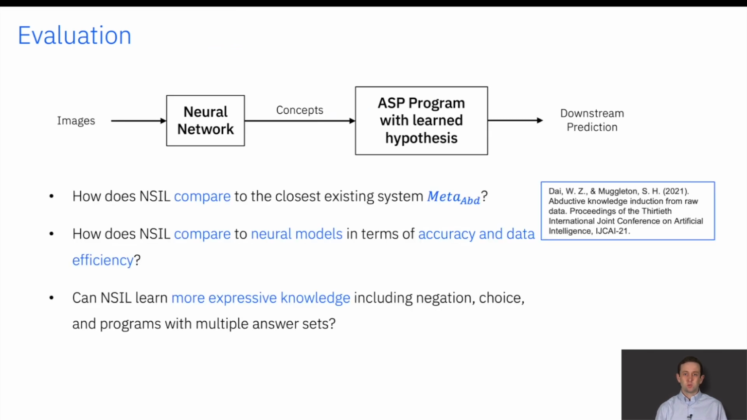The evaluation aims to address the following questions. How do we compare to the closest existing system, MetaABD, which also trains both a neural network and a symbolic learner? How do we compare to end-to-end neural networks? And finally, can we learn more expressive knowledge, including negation, choice rules, and programs with multiple answer sets that would be difficult to learn with other systems?